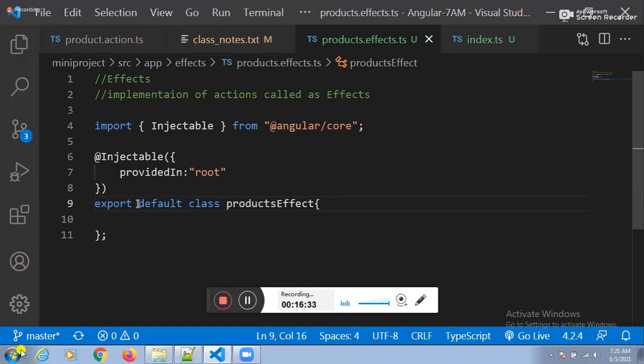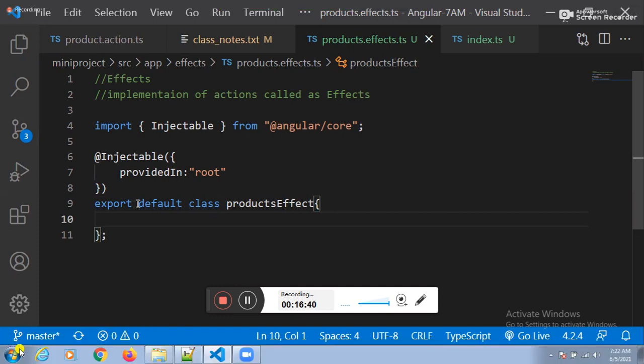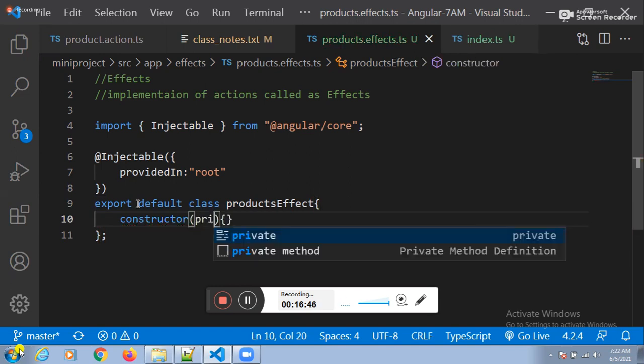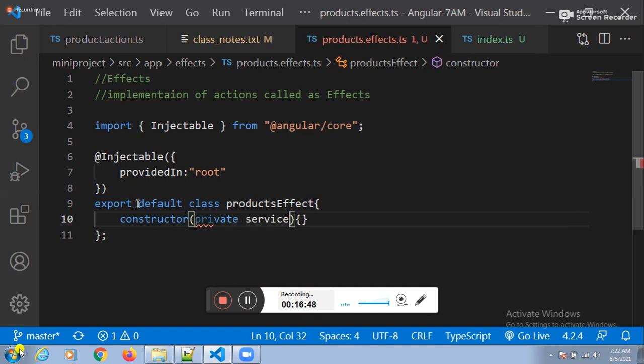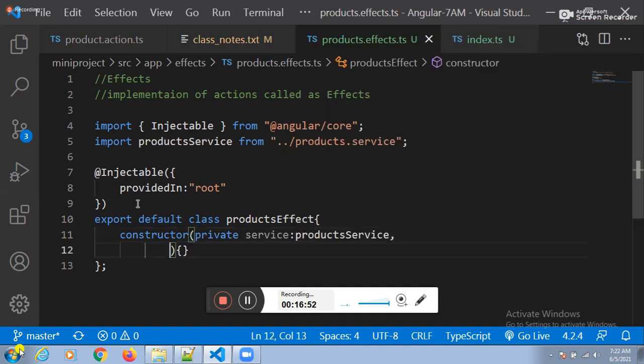Do the dependency injection. How can you do the dependency injection? Constructor. Private productService colon ProductService. Fine.